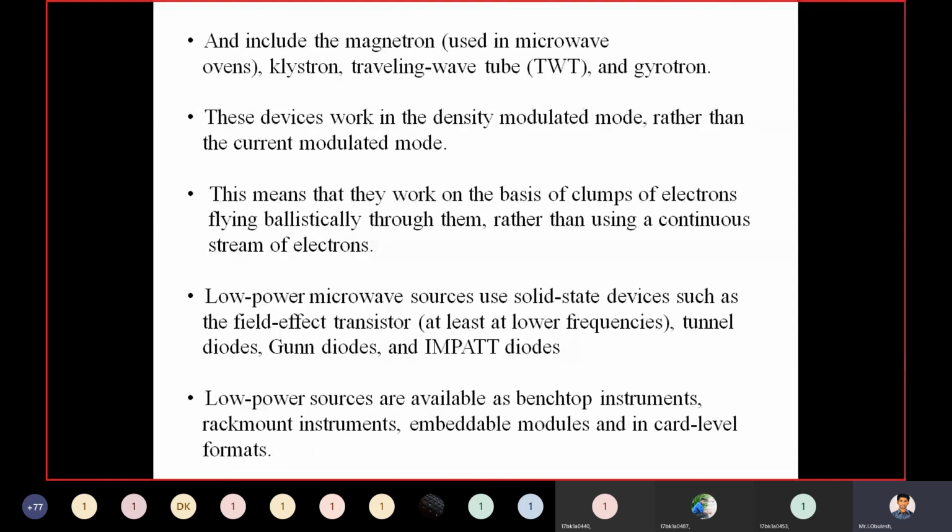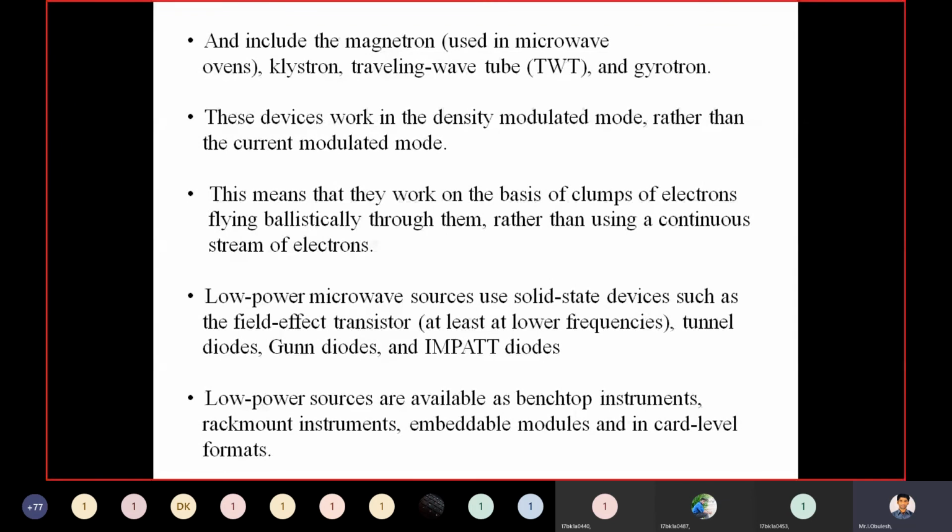This includes the magnetron, which is used in microwave ovens, klystron, traveling wave tubes, and gyrotron. All these devices work in the density modulated mode rather than the current modulated mode. This means that they work on the basis of clumps of electrons flying ballistically through them rather than using a continuous stream of electrons.